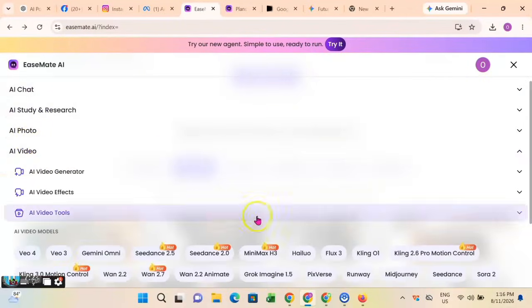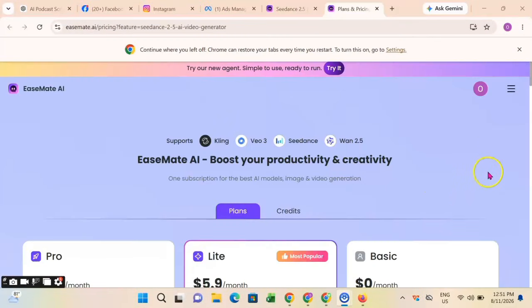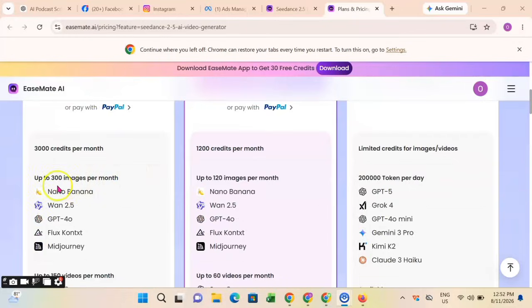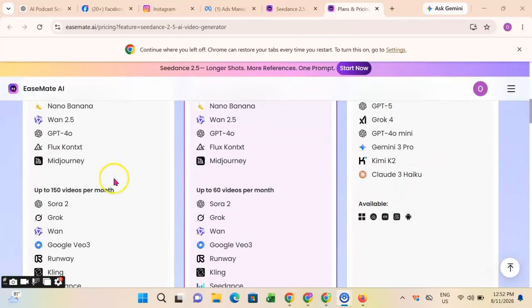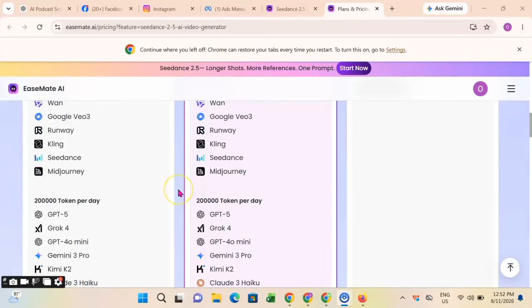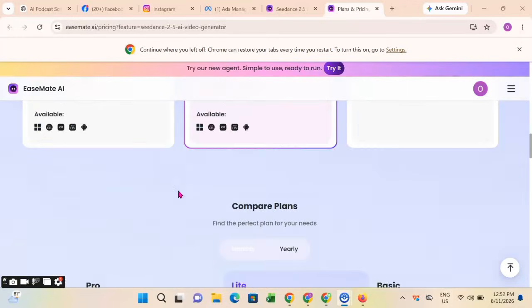All right, so let me go through some other free AI tools that we have access to. Now you can see here's the subscription base. For your Lite, you can pay $5.9 per month. Then for your Pro, it's just $30.9, roughly $14 per month. You can see it's actually very, very cheap. It is cheap to access, unlike every other platform. Once you pay for that, you're going to have access to so many AI tools. So I want you to go ahead and check it out to see if it's something that you can try out.